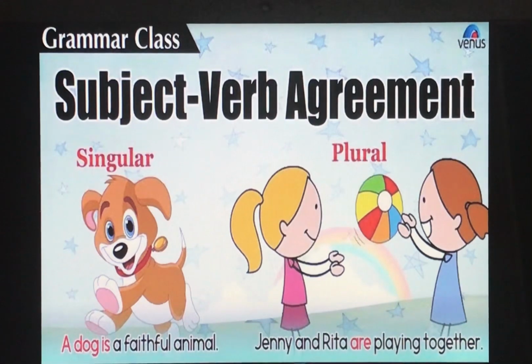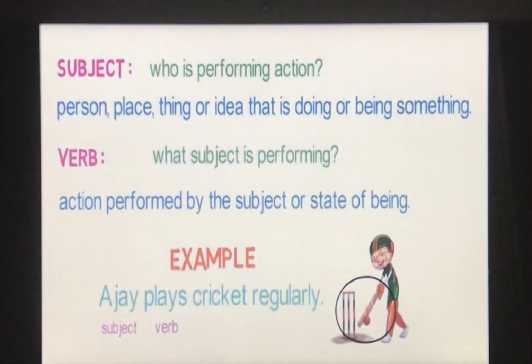We have discussed both the things yesterday. So first of all, we are going to revise what is subject and what is verb, and then we'll start with this topic. Okay. So, subject, as I have told you, subject is doer of the action. It can be a word or it can be even a group of words. Okay. So, anything that tells us about who or what is subject.